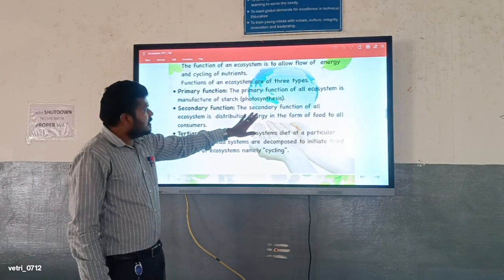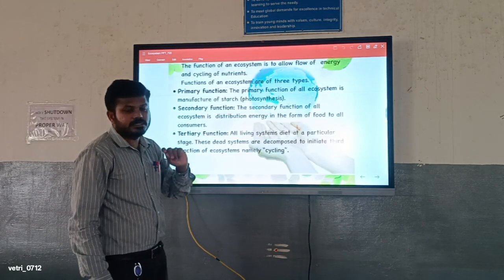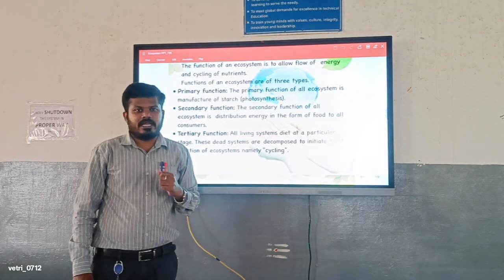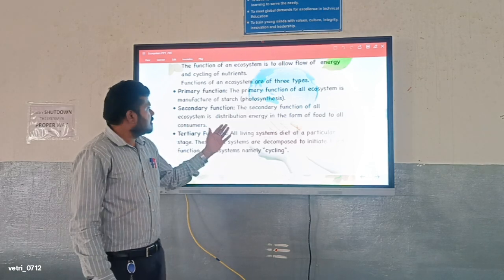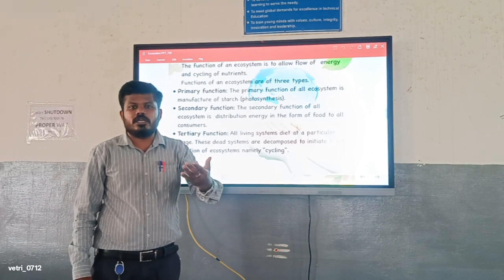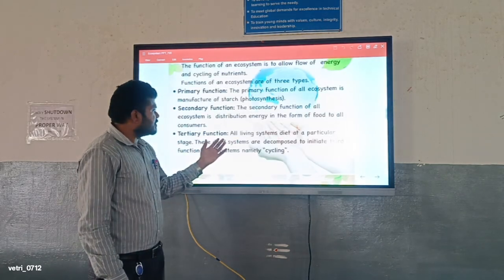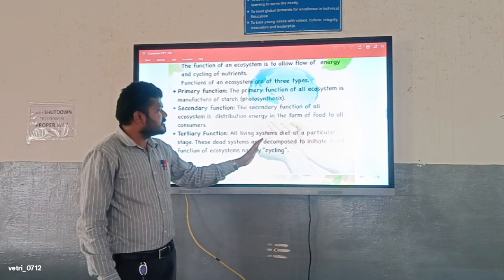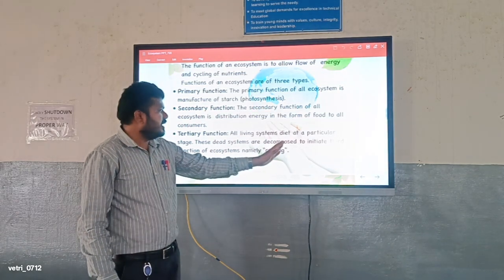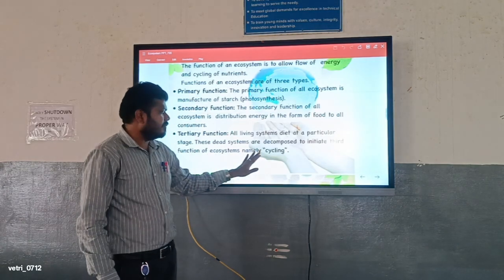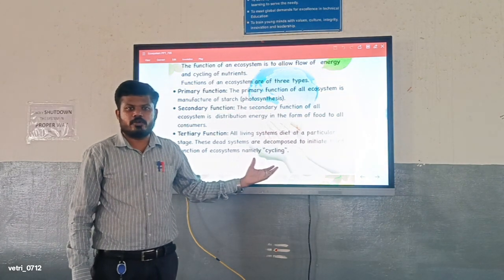Secondary function: the ecosystem distributes energy in the form of food to all the consumers. We have seen the three kinds: producer, consumer and decomposer. In that, what the producers give is for the consumers, the secondary function. Then all living systems die at a particular stage. The dead system is decomposed into the intimate layer, the third function of the ecosystem, namely cycling, by the decomposers, which are microorganisms.